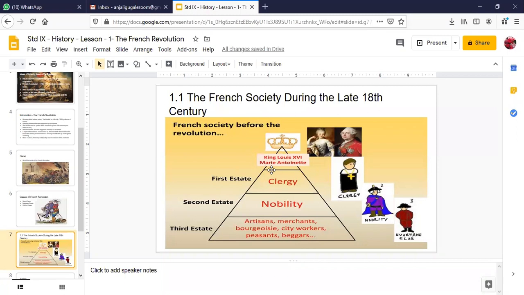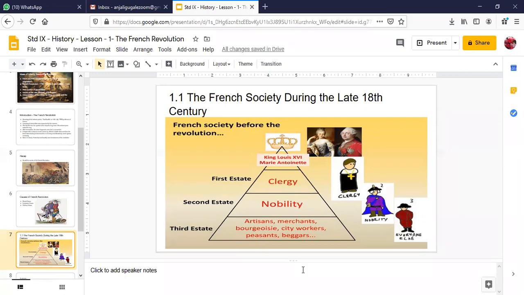This specific tax was known as the tithe. It was a tax levied by the church, and people were supposed to pay it to the clergy, the first estate. Then there were other kinds of taxes paid directly to the state, known as the taille. Tithe and taille are mentioned in your textbook.